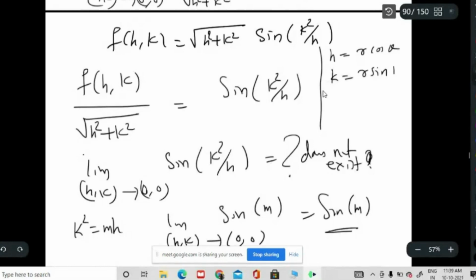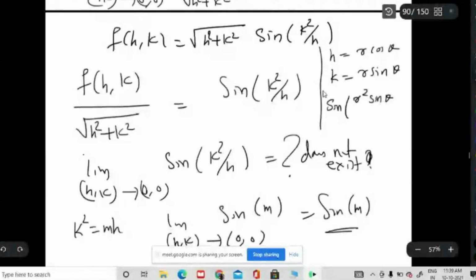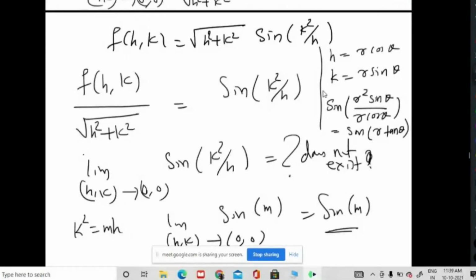Then what you will get is sine of r square sin theta by r cos theta, which is sine of r tan theta. Now your problem is r tending to 0, and then also the limit is 0.